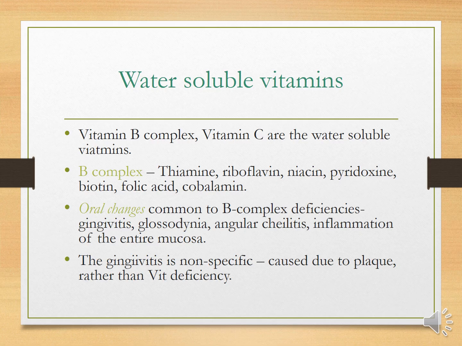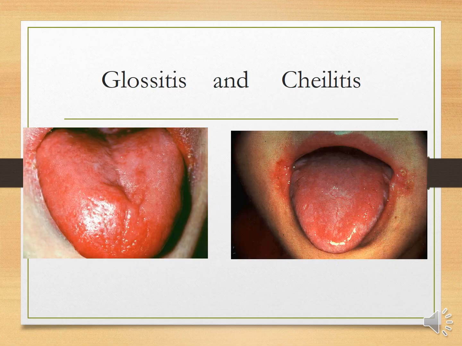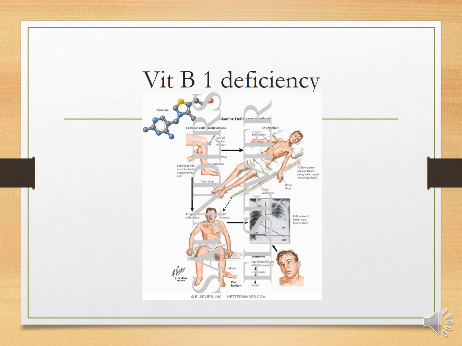The B complex includes thiamine, riboflavin, niacin, pyridoxine, biotin, folic acid, and cobalamin. The deficiency of vitamin B causes gingivitis, glossodynia, angular cheilitis, inflammation of the entire oral mucosa. This is the diagrammatic representation of patients with angular cheilitis and glossitis. This is vitamin B1 deficiency.